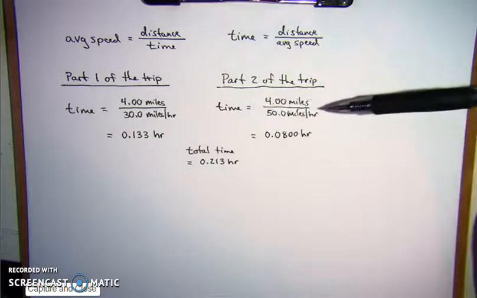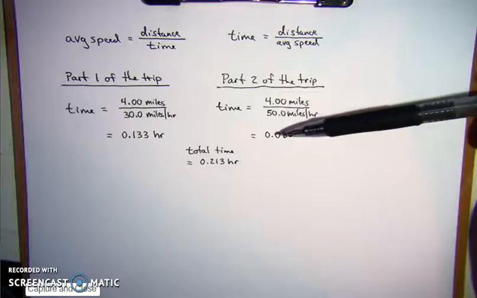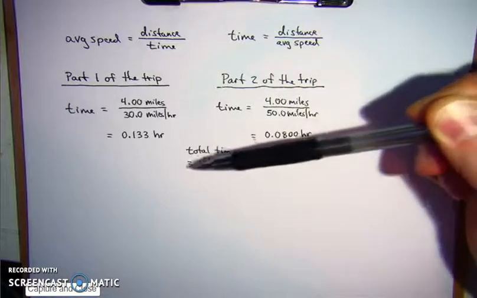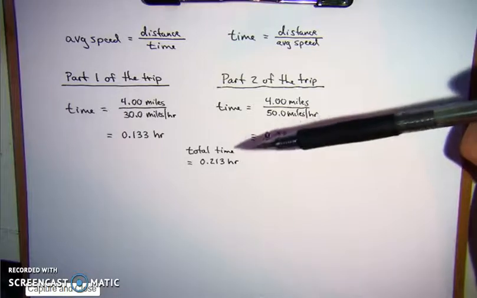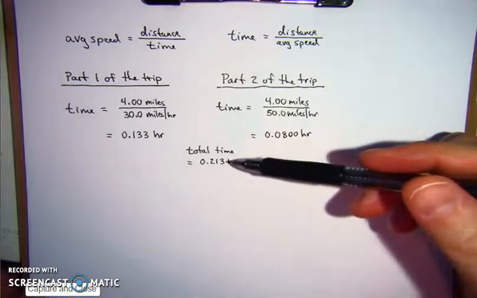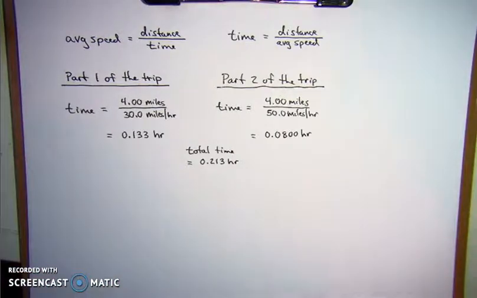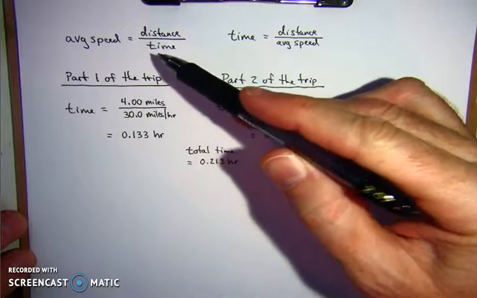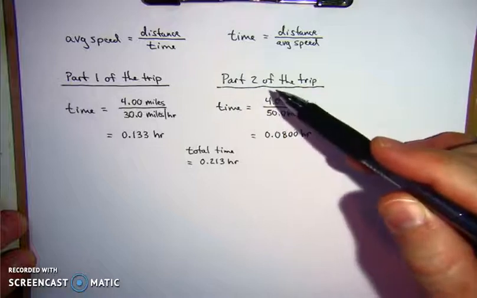Then I came over here, part 2 of the trip, 4 miles, traveling at an average speed of 50 miles per hour, and that is 0.0800 hours. So our total time of this trip was 0.213 hours. Now that we have our total time, we can go ahead and solve for our average speed. And just remember, our average speed is nothing more than distance over time. So in these 2 different parts of the trip, we traveled 4 miles on each part.